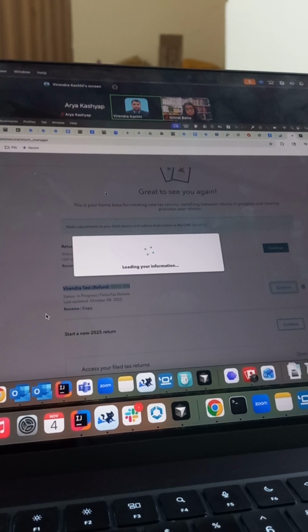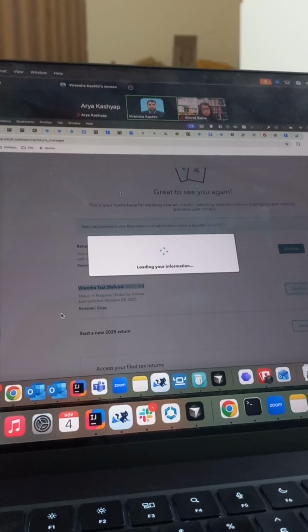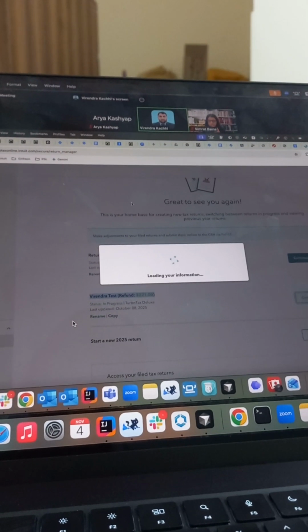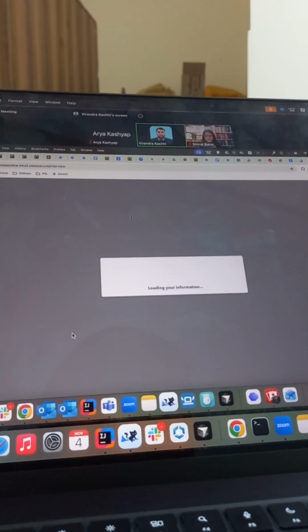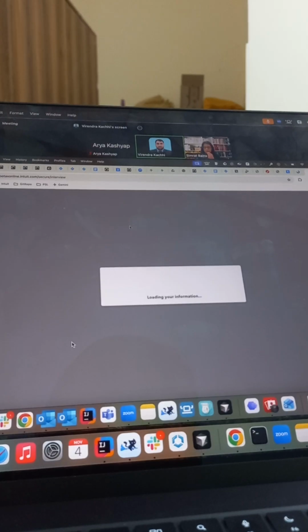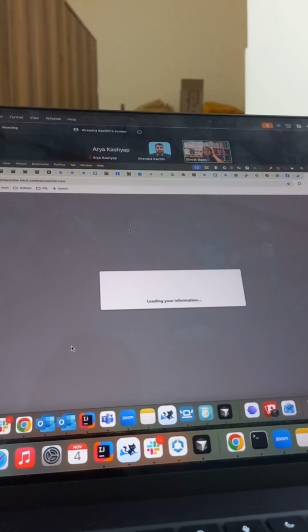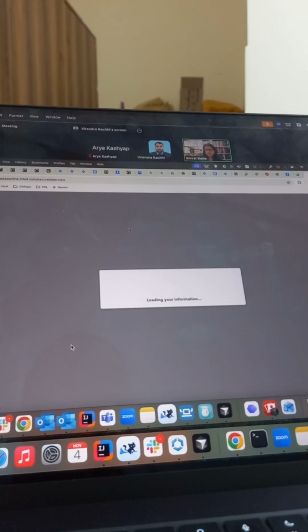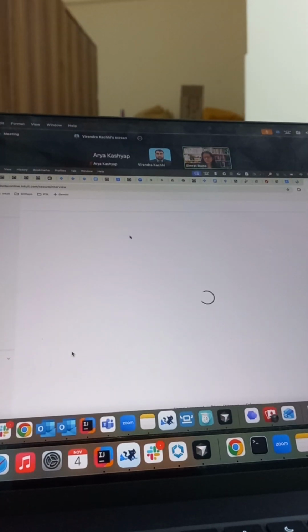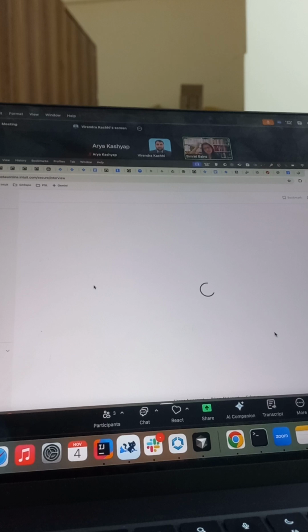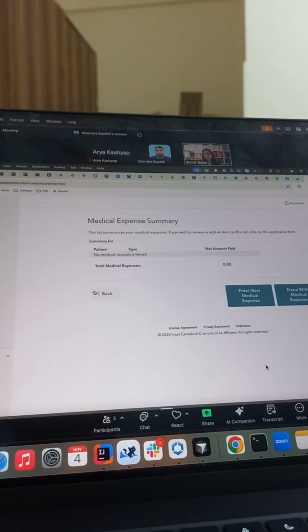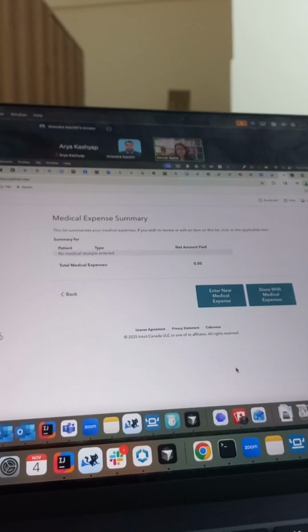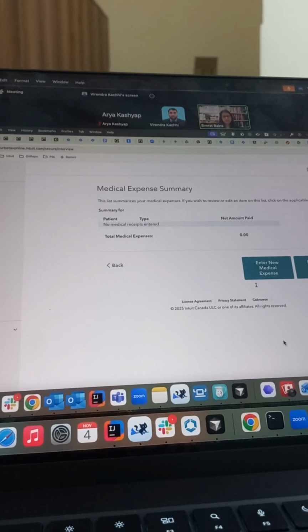Simrat, there are multiple calls happening during this timing. So do we need to join only this one, or is there any other meeting we need to join as well? No, I think stand-up is okay because we have the sprint planning and all very late in the afternoon. I think that will be very late for you guys. So that's fine. You can just join the stand-up. Is there a demo one also? No, there is not. I think the stand-up is the only thing you might need to join.